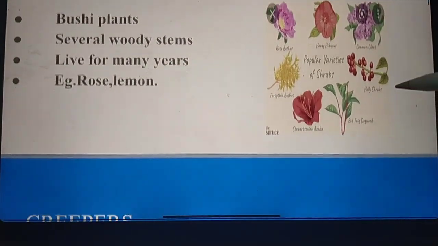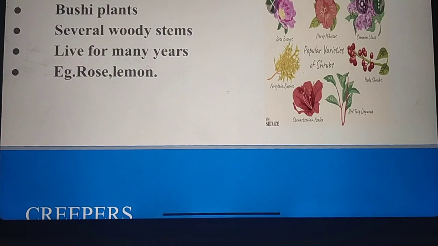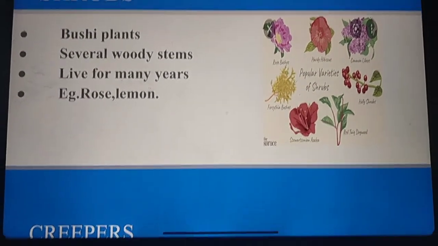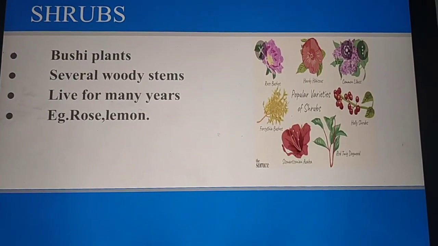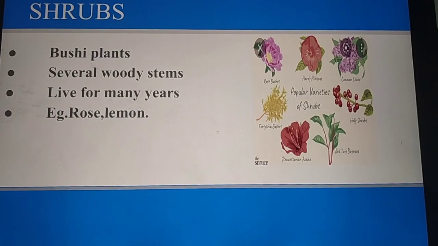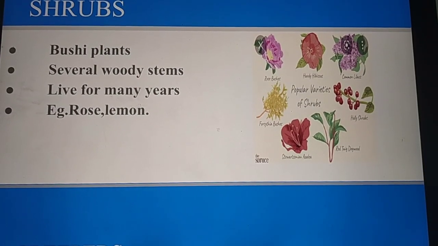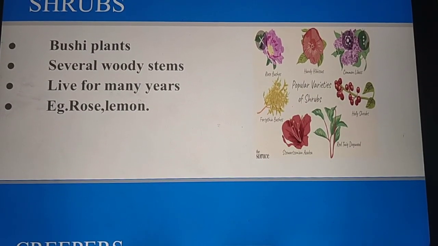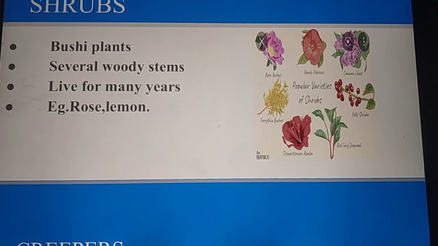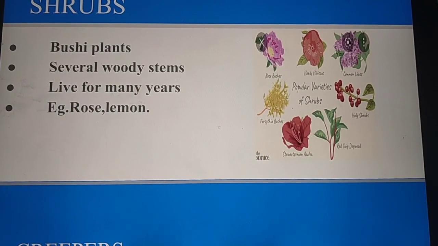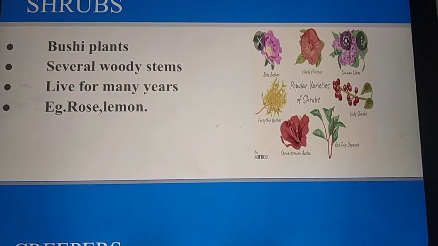Next is shrubs. Shrubs are bushy plants. They are like bushes. They have several woody stems and they live for many years. The best example is rose. You know, a rose has a woody stem, and the rose looks like a bush. So shrubs are called bushy plants.